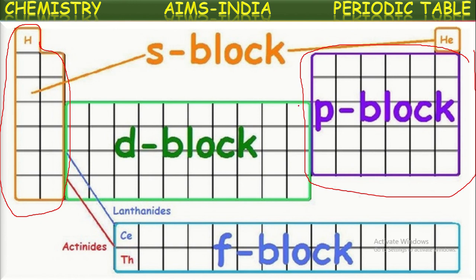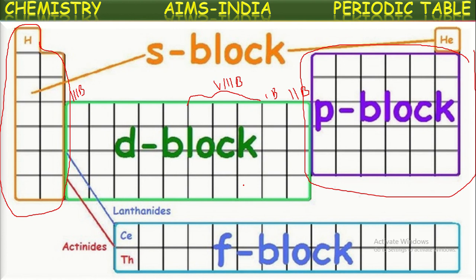In the same way, the middle 10 columns, third B to second B, meaning third B, fourth B, fifth B, sixth B, seventh B, and these three columns called eighth B, and here 1B to 2B. These 10 columns of elements contain their differentiating electron in the d subshell.